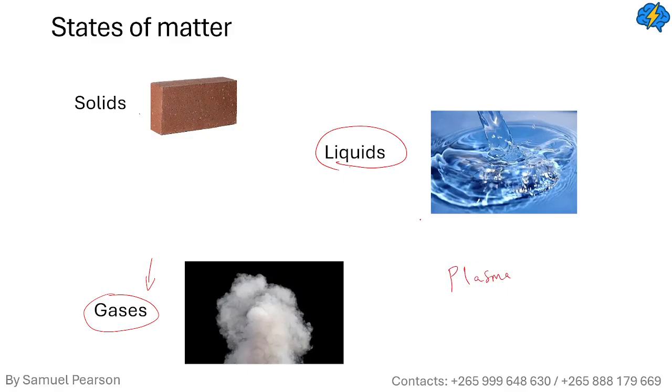We will discuss plasma in another video. In this lesson our main focus will be on solids, liquids, and gases. So having defined matter and how it exists, let's move on to the kinetic theory of matter.